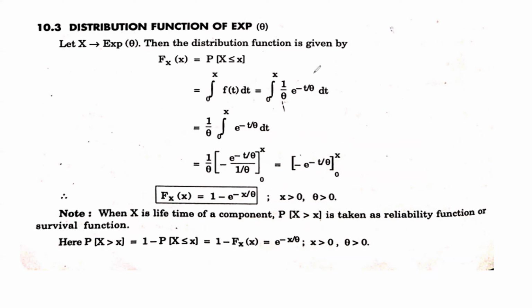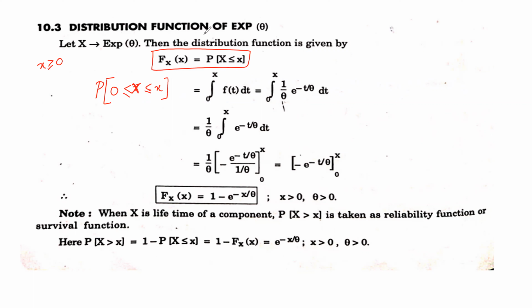So how do you get that? You can see here that F(x) is defined as the probability for X less than or equal to x. Here, what is the value of x? Small x. We know that x is greater than or equal to 0, correct? So the value will range from 0 till x. So this is your probability.